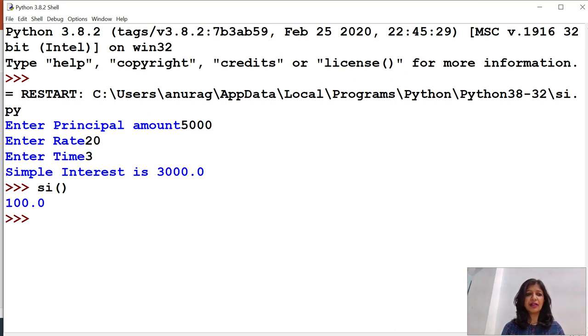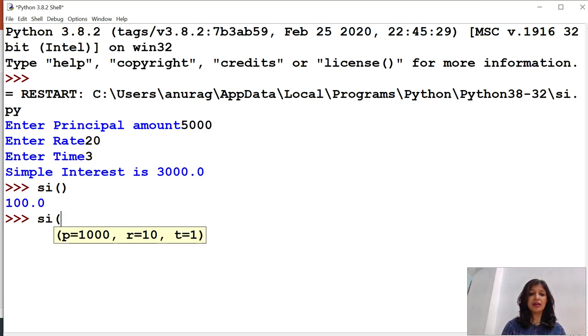Now, there is a situation where we need to specify one or two values of the parameters, and the rest we want to take as default. Suppose in this situation, I want to take principal as default, and I want to specify rate and time.